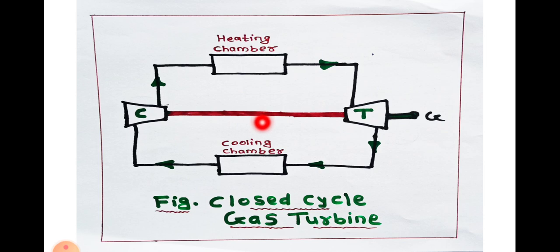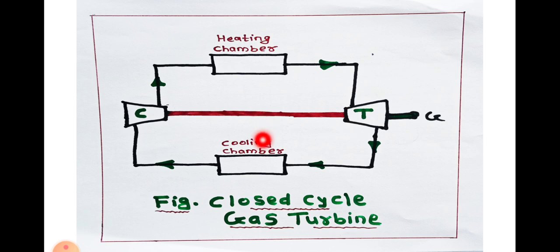But in the closed cycle gas turbine, the fluid is passed through the heating chamber instead of a combustion chamber and combustible gases. That fluid does not mix with combustible gases, because external heating takes place when the fluid passes through the heating chamber, and only the heating of the fluid takes place. After the heating, the fluid accelerates and is then passed to the turbine section. This is the second difference.